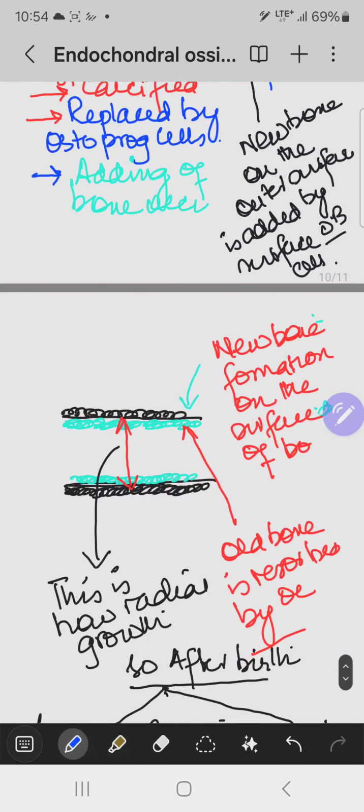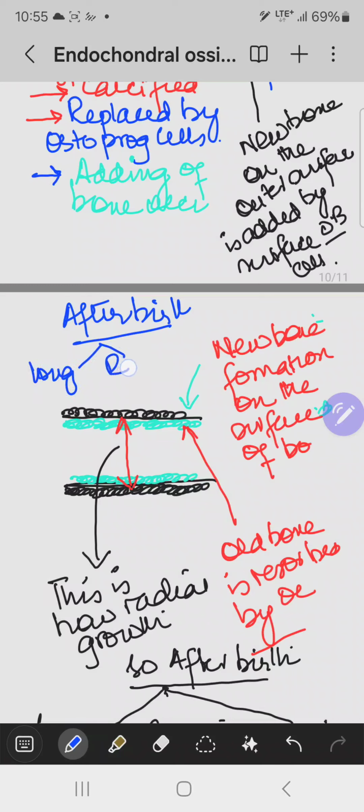So after birth, there is still longitudinal growth and radial growth. If somebody asks how there is longitudinal growth, you will say that it is the growth plate that is responsible for the growth of the bone in the longitudinal direction. As far as radial growth is concerned, it is appositional growth.